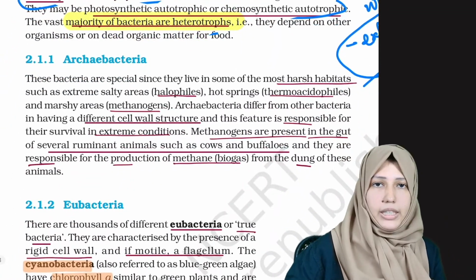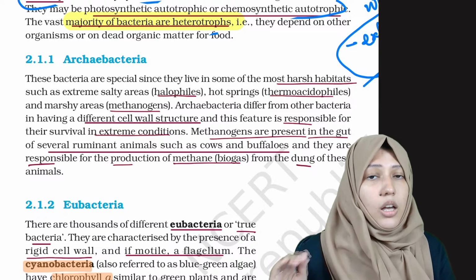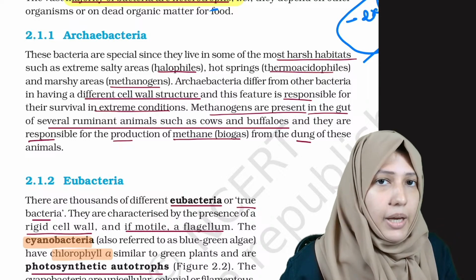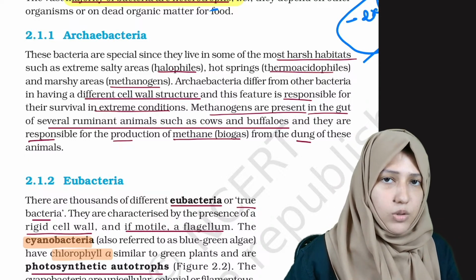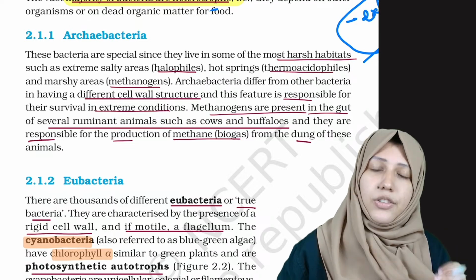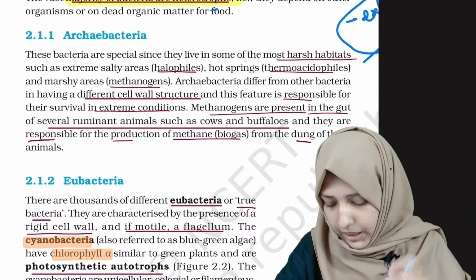Now, as we said, the Monera were again divided into two domains. What are they? Archaebacteria and eubacteria. Repeat with me. Archaebacteria and eubacteria. You should not confuse between them. Okay. Archaebacteria are those which live in extreme habitats.